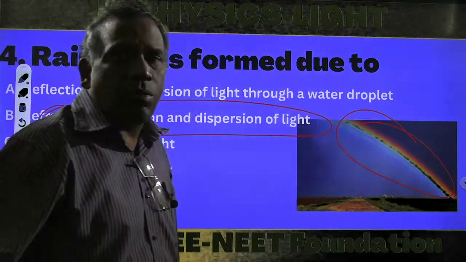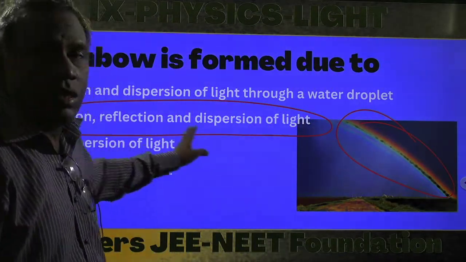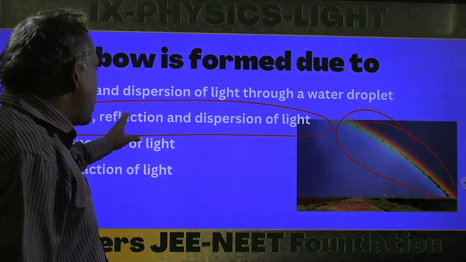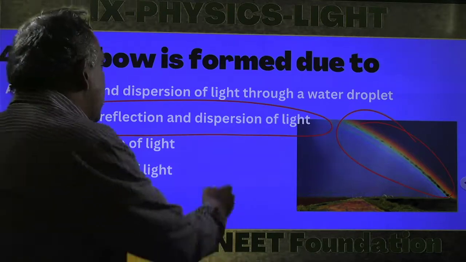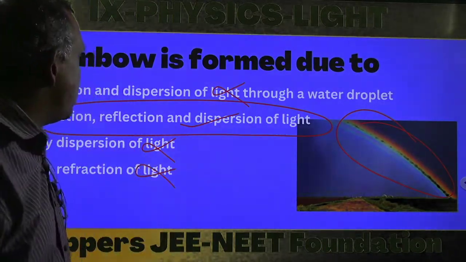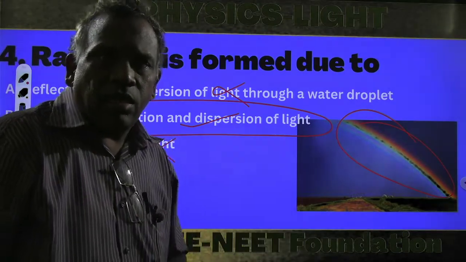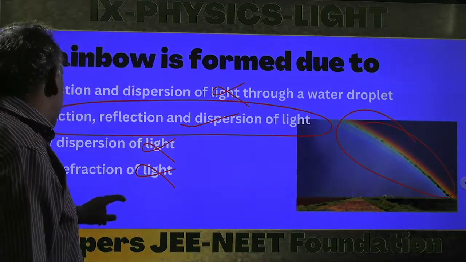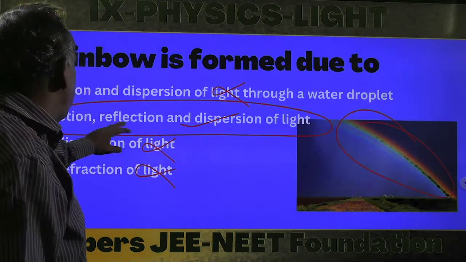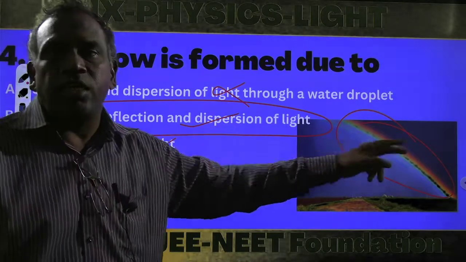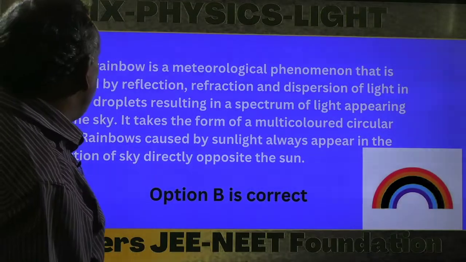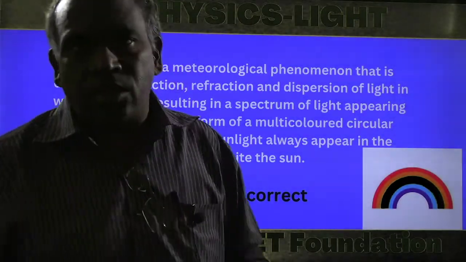The rainbow is formed due to three different observed phenomena: refraction, reflection and dispersion. That is the correct answer. The remaining answers are not correct: only dispersion is not correct, only refraction is not correct. Options A, C, D are wrong answers, but the correct option is all together reflection, refraction and dispersion. That is the correct answer. So next, that is the explanation for this question.